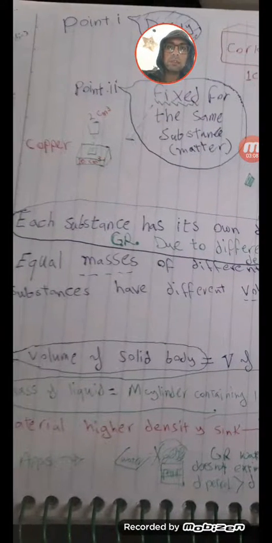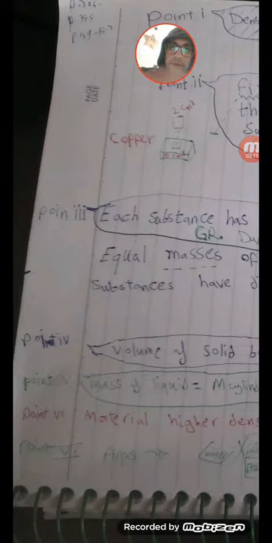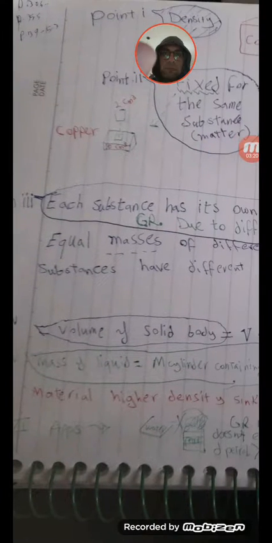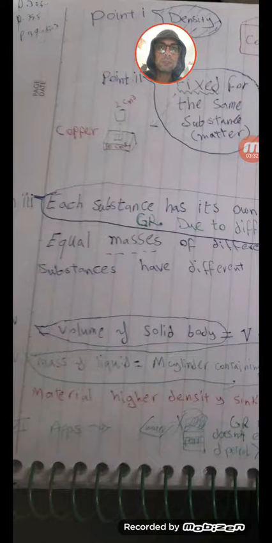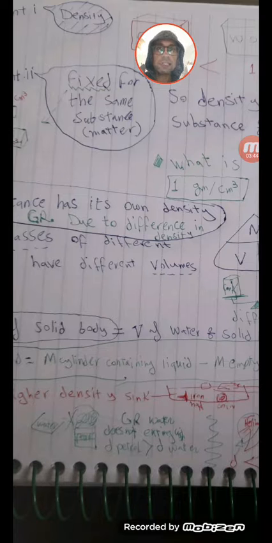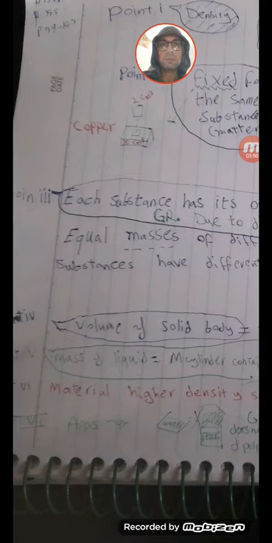Here is an example in the drawing, copper: as we see, 10 cubic centimeters and 2 cubic centimeters have the same density. So when we talk about density as a definition, we define it for the same matter, fixed. Don't get mixed up later with problems. When we solve problems, we will use the law m over v and use the numbers they provide in the problems. We will see that later, but as a definition, the density is fixed for the same substance. Okay, this is the second point.